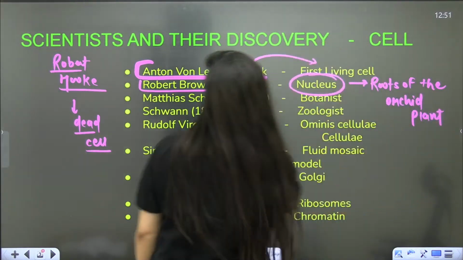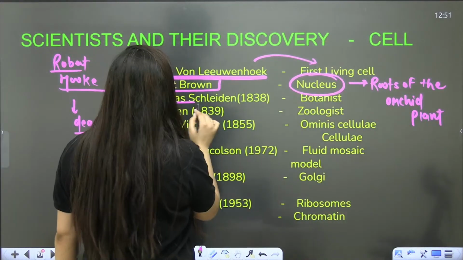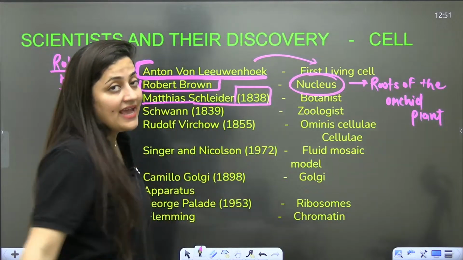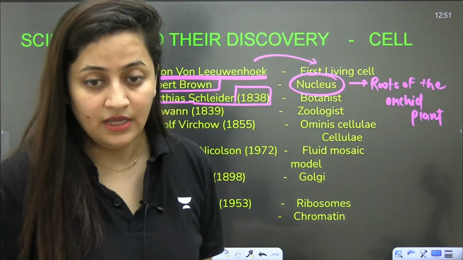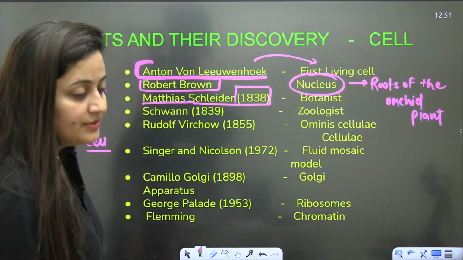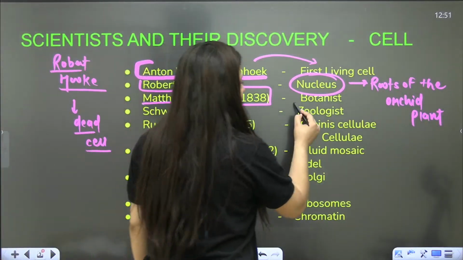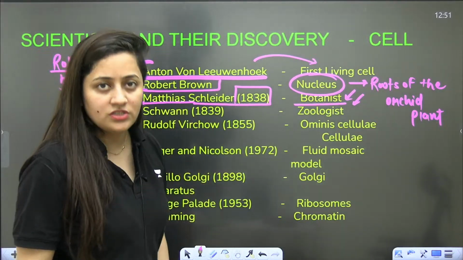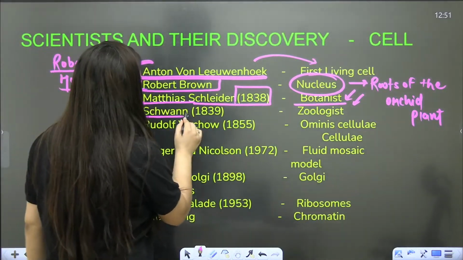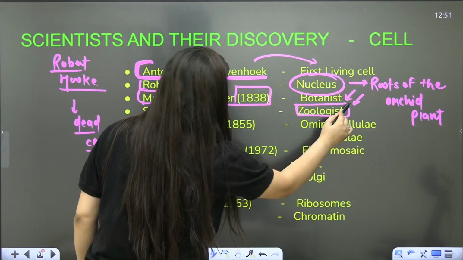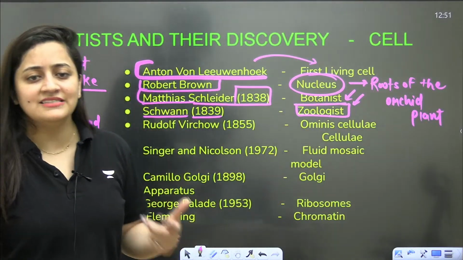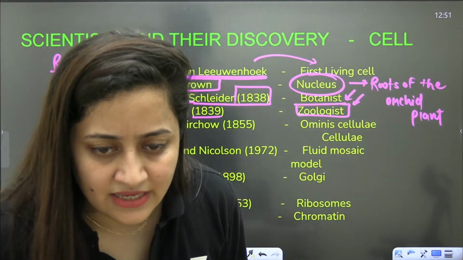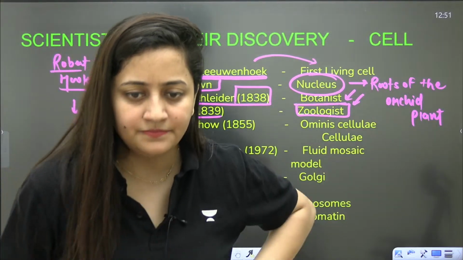Okay, so the next thing is Matthias Schleiden in 1838. Yes, year is important. If you ask me, yes, year is important. Matthias Schleiden was a botanist, and Theodor Schwann in 1839 was a zoologist. So who modified cell theory? Who modified cell theory, guys? Be quick.